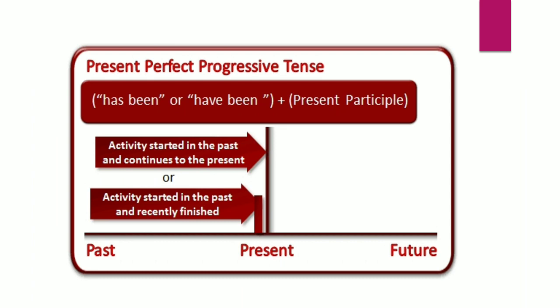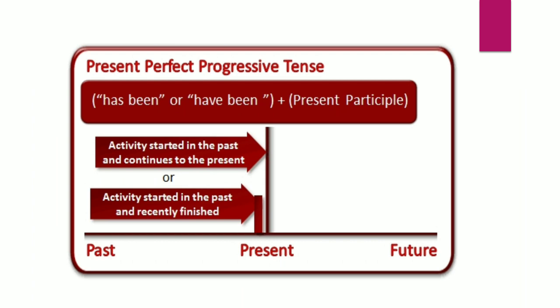So there is a difference between these two things. Since 2012 means he started playing in 2012. Still he is playing, in the future he will continue playing. And yes, for 2 hours, if they are talking about the practice schedule, or about today's time, like he was playing for 2 hours. So he has been playing cricket for 2 hours. If we're talking about the amount, for 2 hours, for 3 years. But if we're talking about the starting of the time, when the work was started, then we have to use since.